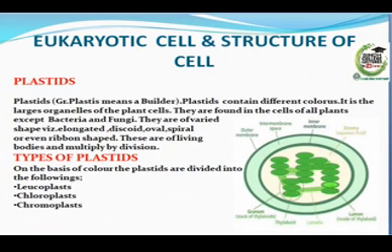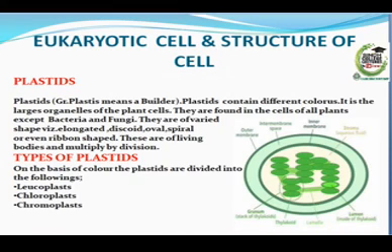Plastids. The word plastid is derived from the Greek language. Plast means a builder or formed. Plastids contain different colors. They are large organelles of plant cells. They are found in the cells of all plants except bacteria and fungi. They are of varied shapes: elongated, discoid, oval, spiral, or even ribbon-shaped. These are living bodies and multiply by division.